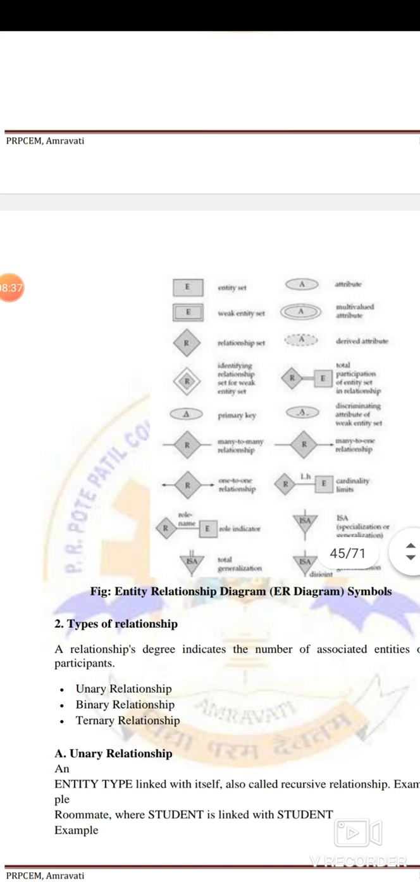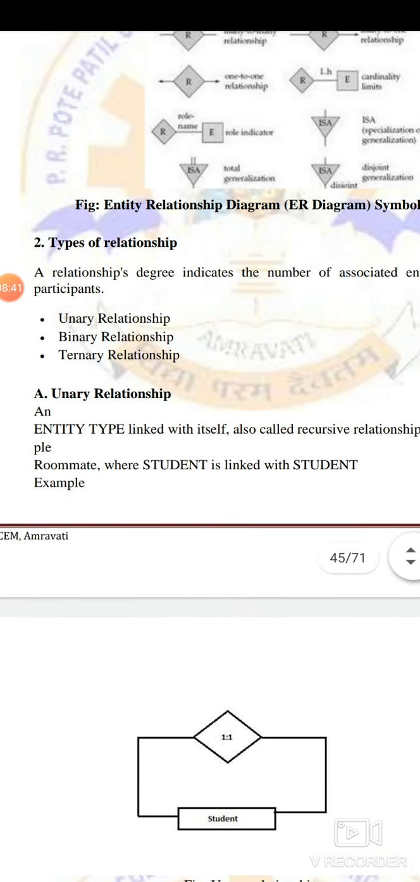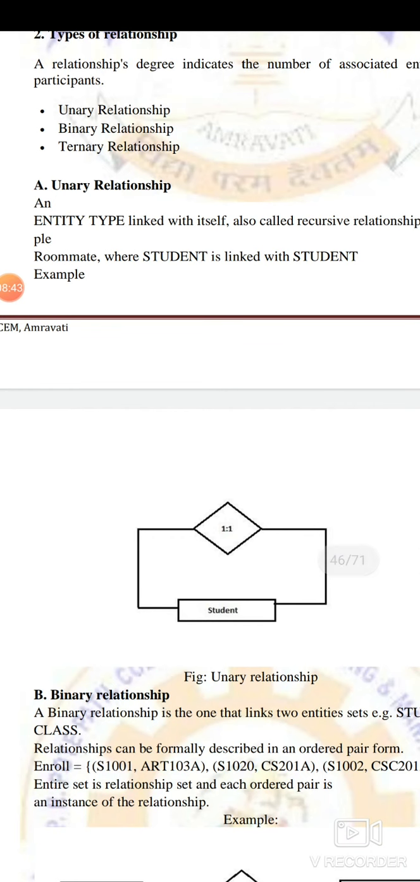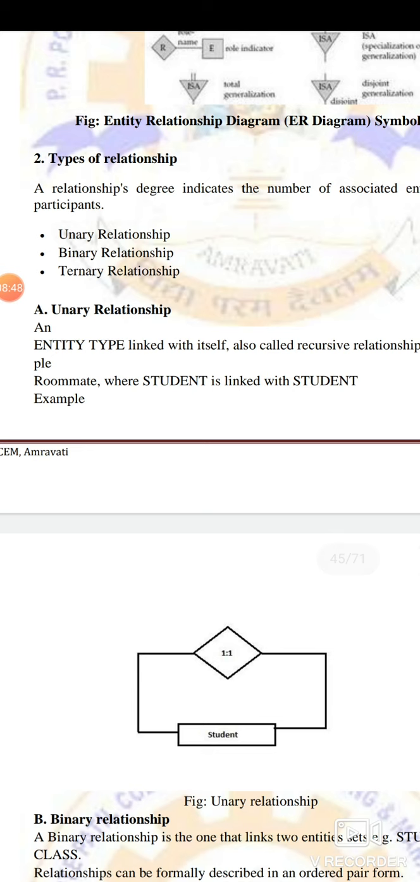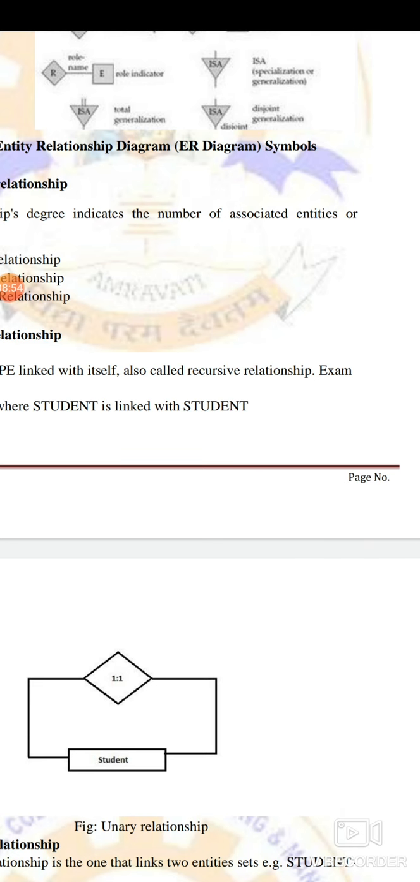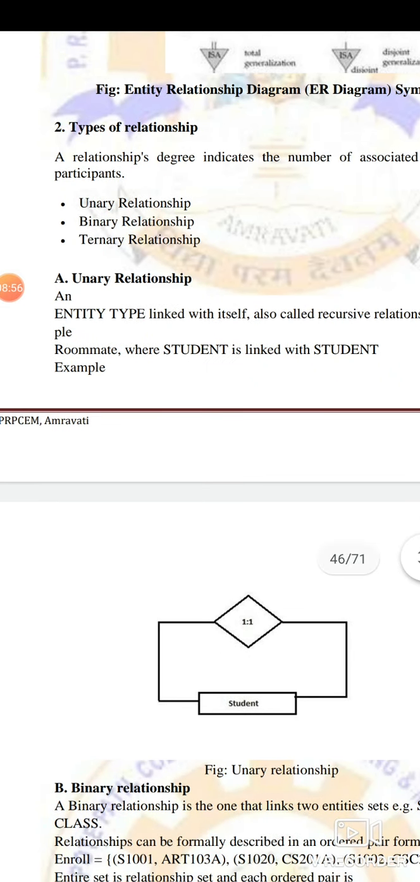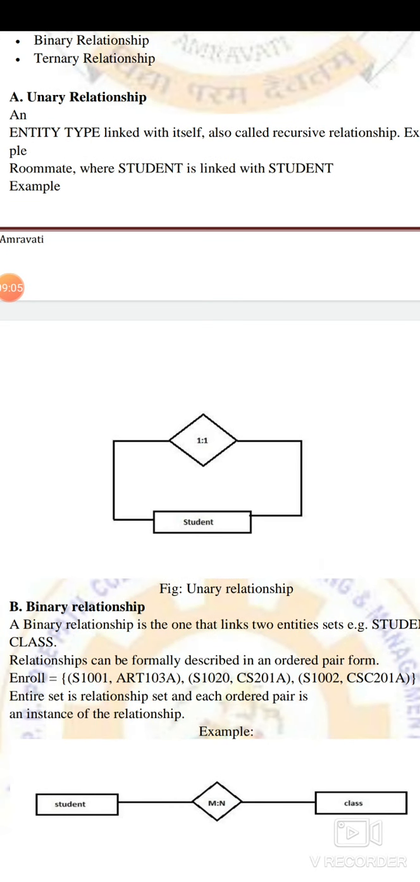We have seen them in the theory part. Now what are the different kinds of relationship? Unary, binary and ternary. Here you can see one entity, student, linked with the same entity, student. An entity type linked with itself is also called a recursive relationship. Example, roommate, where one student is linked with another student, the same entity linked with itself. That is called a unary relationship.